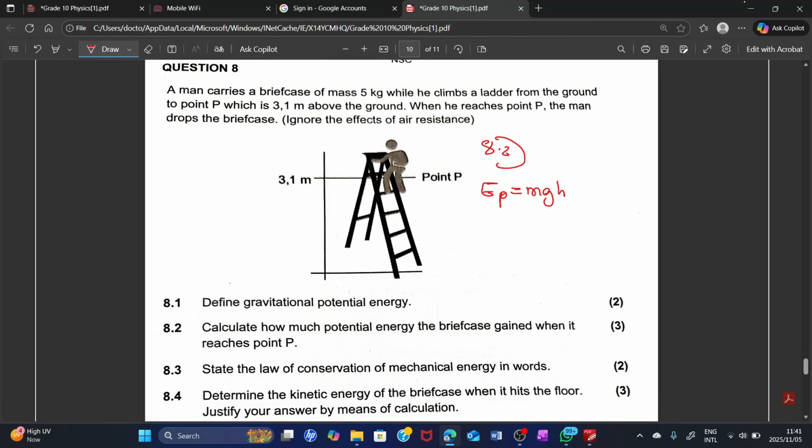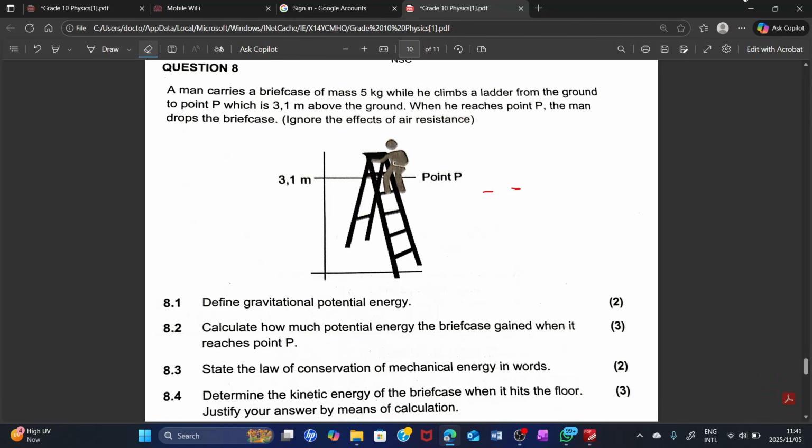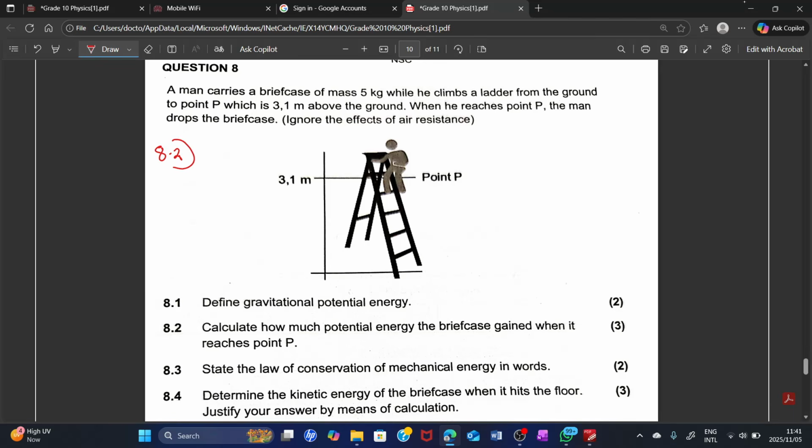Let me write it this side, so that I can create enough space for the next questions. Let me say 8.2. So EP is equal to mgh. What is the mass? It's given up there, you can see it's 5. What is g? It's 9.8. What is the height? You all see that it is 3.1.